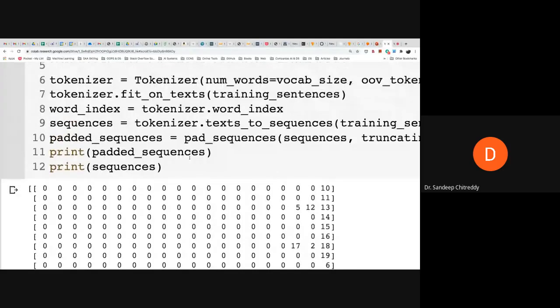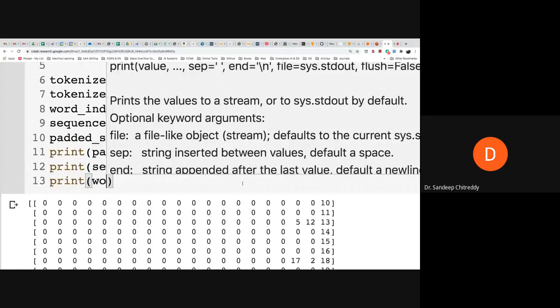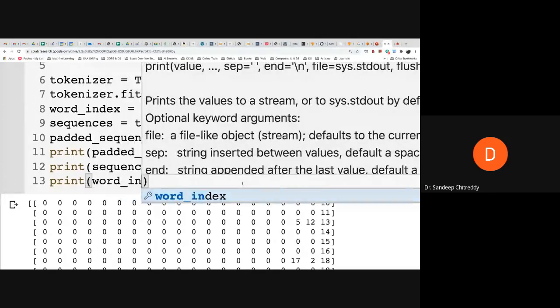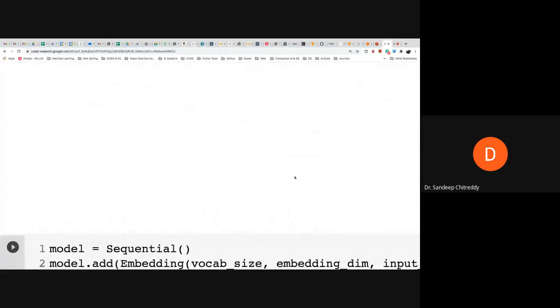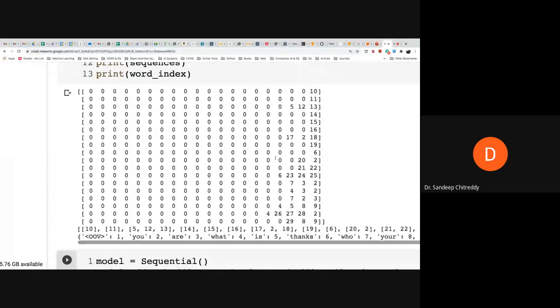Let me print the word index so that you will also be able to see that. So those who did not hear properly, you can listen to it once again.